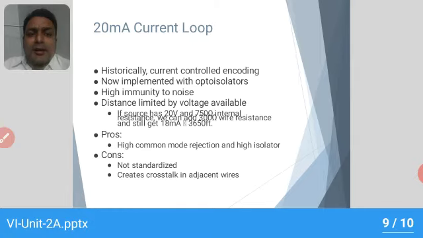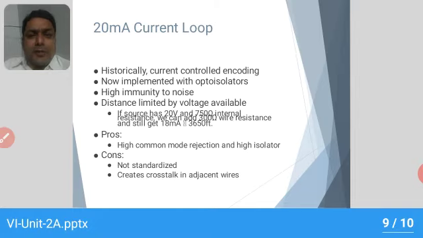Here, the distance is limited by voltage availability. That means, for a small example, if the source has 20 volts and 750 ohm internal resistance, we can add 300 ohm wire resistance to get up to 18 milliamps. So this is a very old-fashioned data transfer where a current loop is generated.